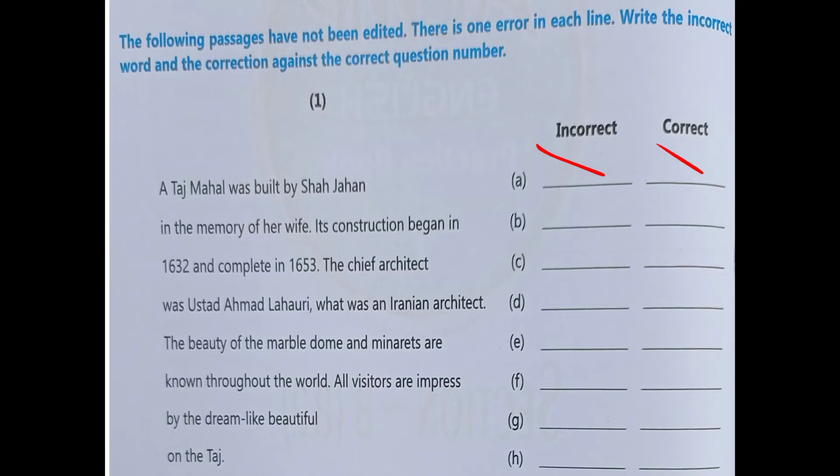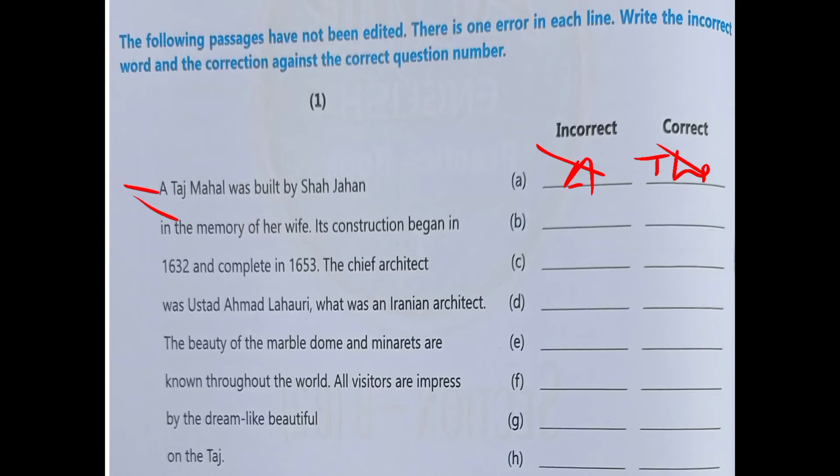So let's start now. You can check here: A Taj Mahal was built by Shah Jahan. We are using A, and A is an article. There are three articles which we use. यहाँ पे आप देख रहे हैं that this is a historical monument and a proper noun, so that's why we have to put the. It means that A is the mistake here and we have to put the here.